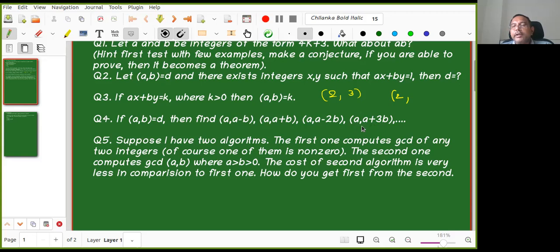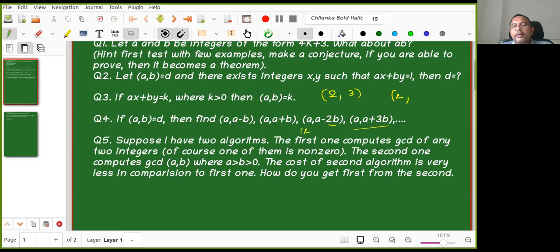Now there is a mistake with me in my problem. Even a plus b, also not a problem. So let us look at here, a minus 2b. Let us go slowly.